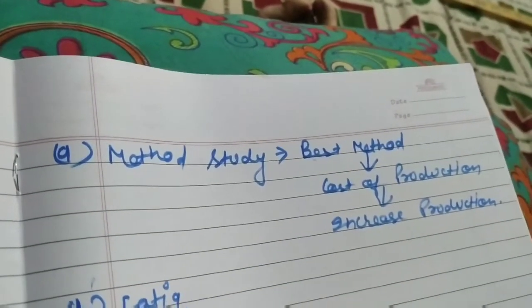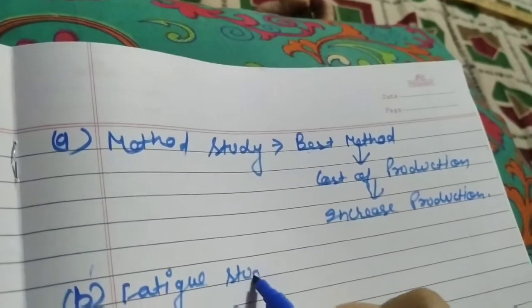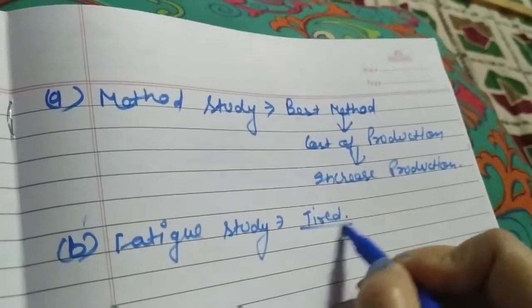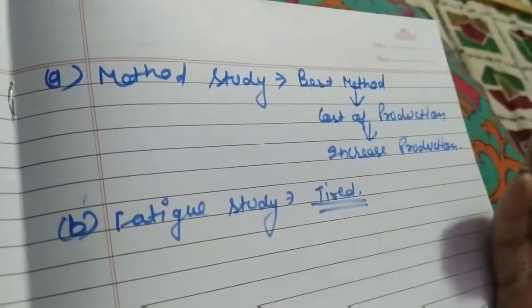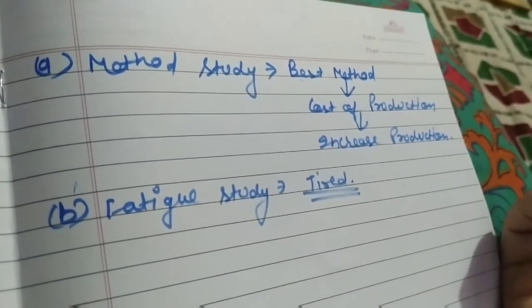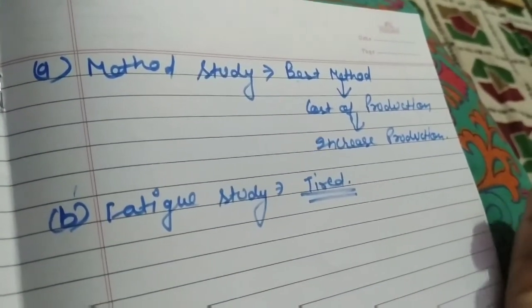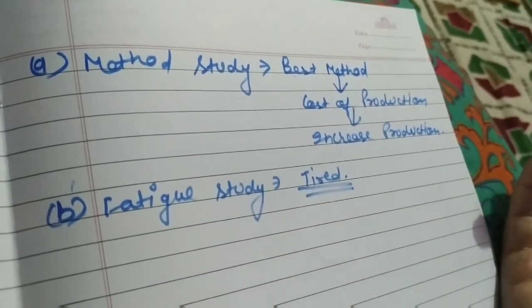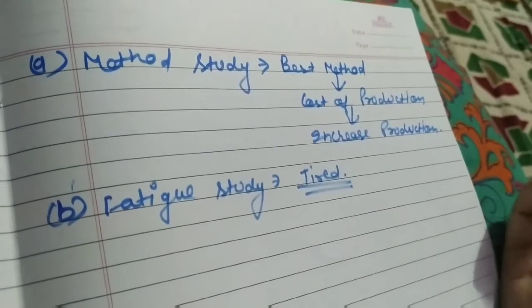Second study is fatigue study. What is the meaning of fatigue? Fatigue means tired. Clear? While doing a particular job continuously, we get tired, isn't it? Like you are a student, after some periods your school gives you recess time.